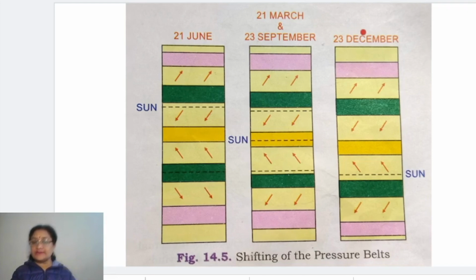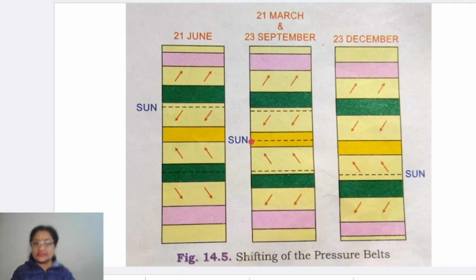After that particular day, the sun starts shifting a little. Again, the sun starts moving towards the north, the apparent movement towards north, and it crosses the equator. So once again we experience the equinox here, right? And this equinox after December, what equinox is coming then? It is 21st of March, right? So over the equinox again we get all the pressure belts back to their actual positions.